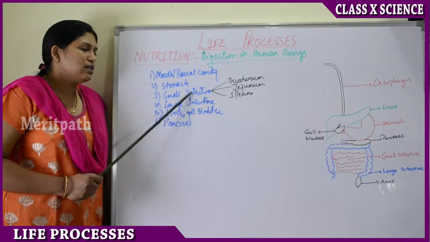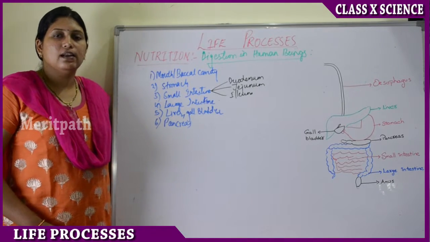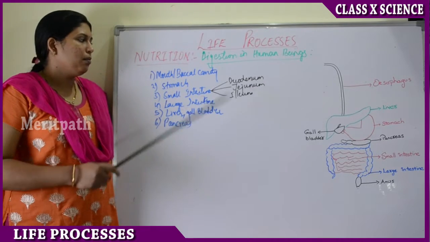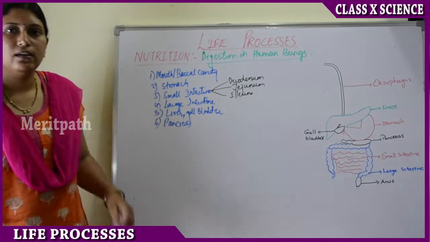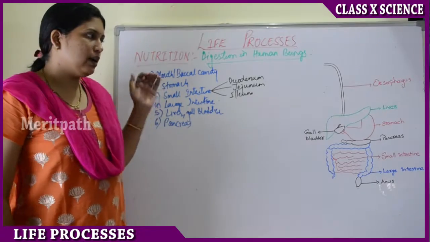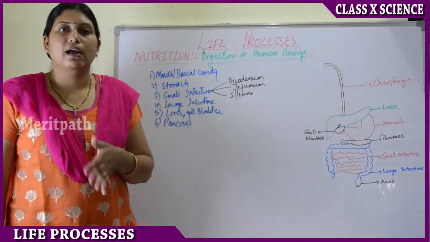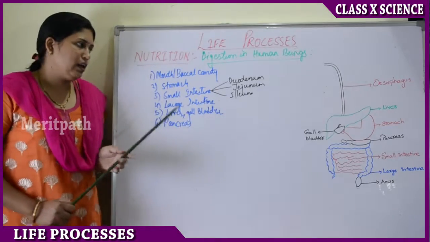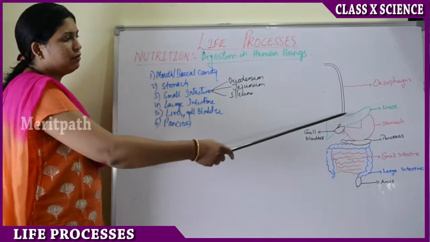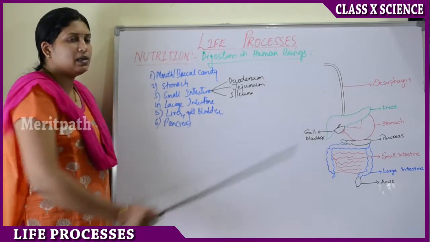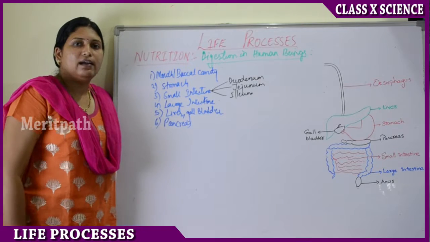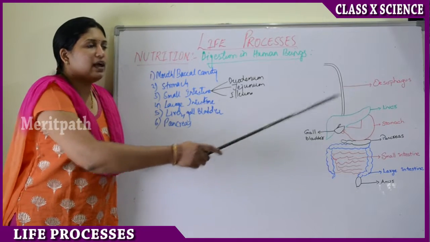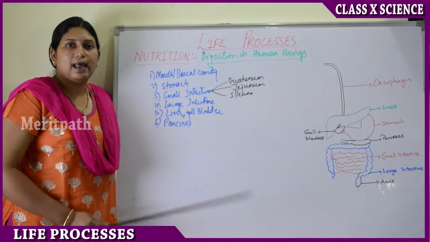So now, since the food has reached the small intestine, it is acidic in medium, right? Because of the gastric acid HCl of the stomach. Now that acidic medium needs to be converted into alkaline medium, that is basic medium. So what helps? The secretions of the liver and pancreas come into account and help to convert the acidic medium of the food into alkaline medium.